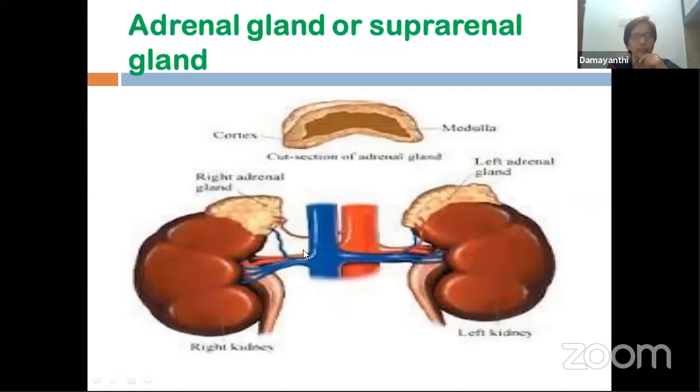On both the kidneys, on both the sides, you can find that these kidneys have cap shaped structures present on them. These cap shaped structures, which you can see, are actually suprarenal glands, or we call them, in short, adrenal glands. These adrenal glands are endocrine glands. Because they are above it, I'm just showing this.